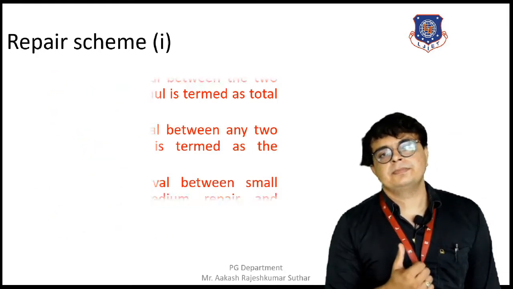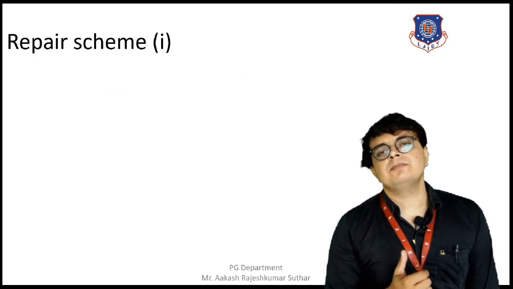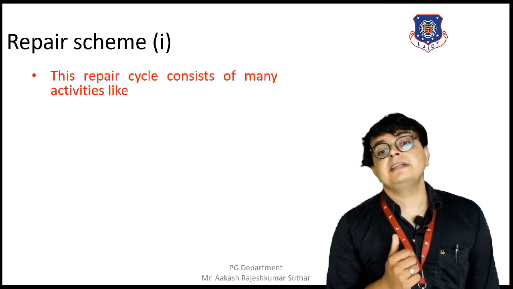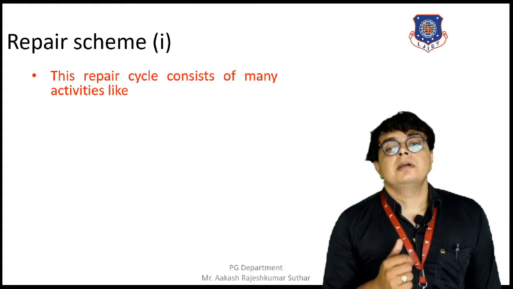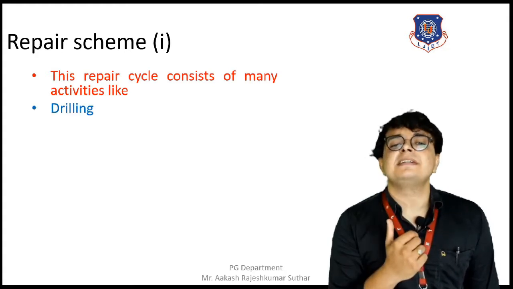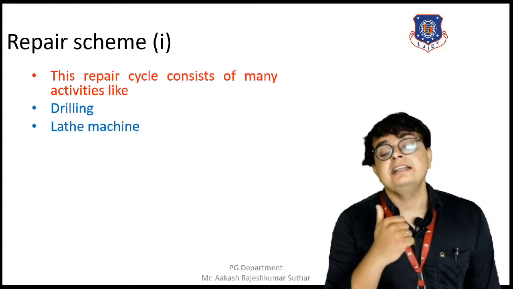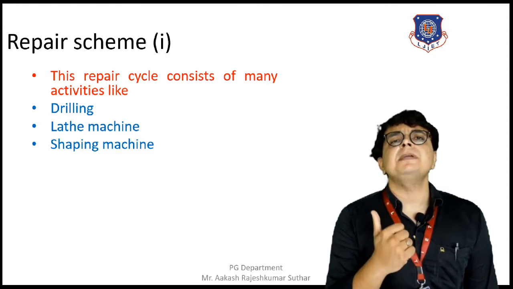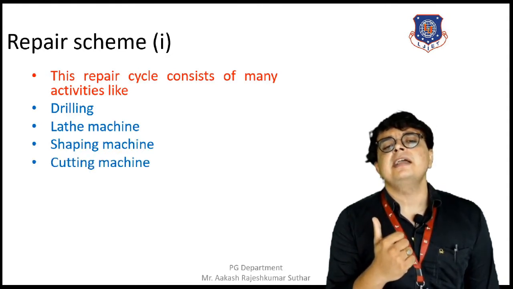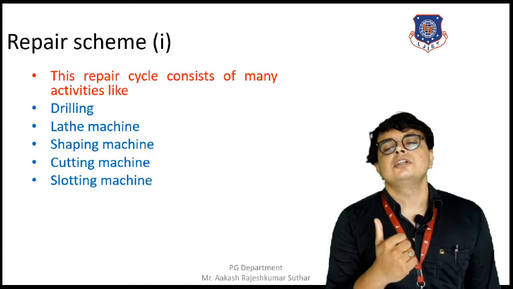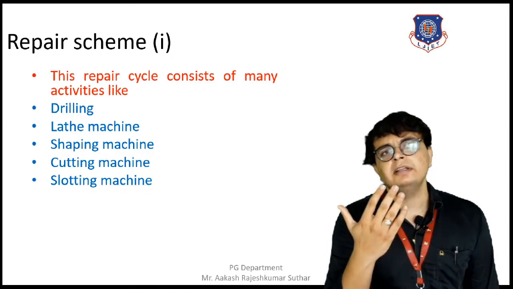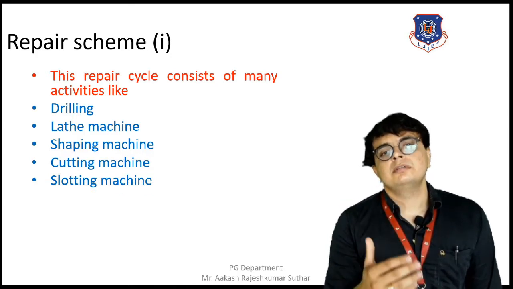Moving towards repair scheme 1, we have one repairing scheme which consists of many activities like drilling, lathe machine, shaping machine, cutting machine, and slotting machine. These are the equipment used in that repair scheme.